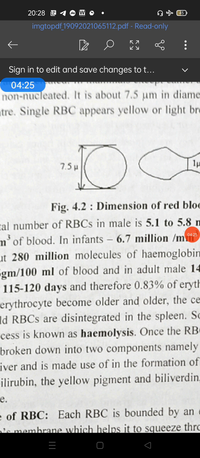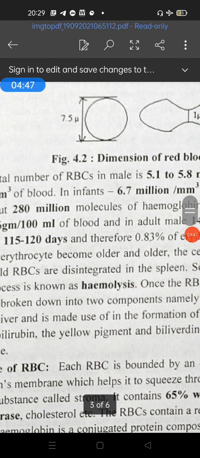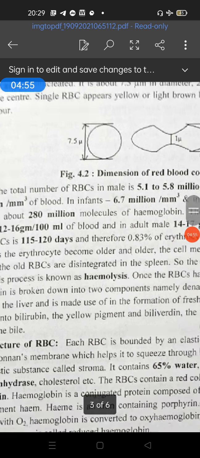The size of RBCs is about 7 micrometers in diameter and 2.5 micrometers in thickness. The RBC count is 5.1 to 5.8 million RBCs per cubic millimeter of blood in adult males, and 4.3 to 5.2 million RBCs per cubic millimeter in adult females. The average lifespan of an RBC is about 120 days.